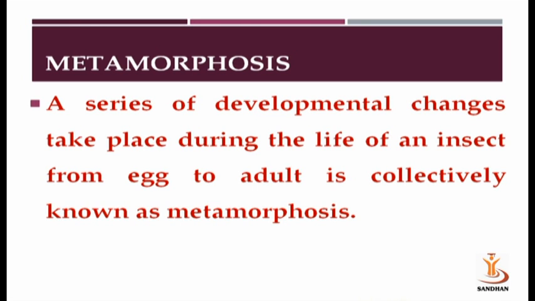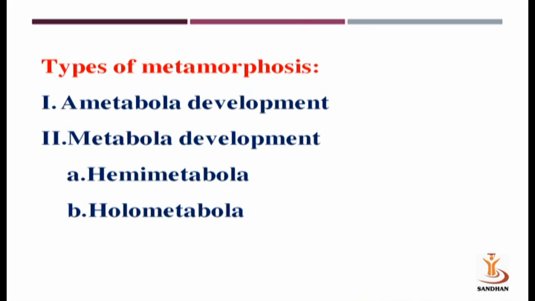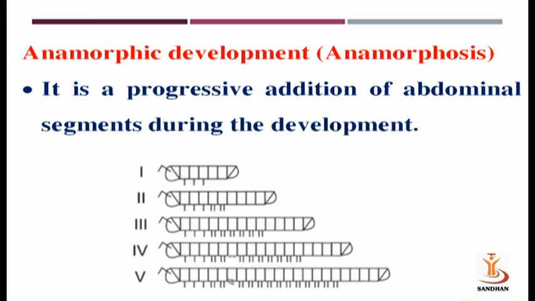Definition of metamorphosis: it is a series of developmental changes taking place during the life of an insect from egg to adult, collectively known as metamorphosis. So which are the different types of metamorphosis? Mainly insects are divided into 2 categories, ametabolous insects and metabolous insects. Ametabolous insects are those which do not undergo any kind of metamorphosis, whereas metabolous insects undergo metamorphosis, and they are again divided into 2 subcategories: first hemimetabolous and second holometabolous insects.